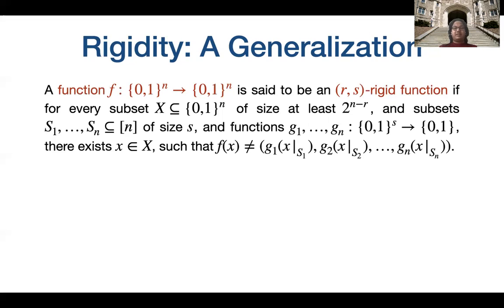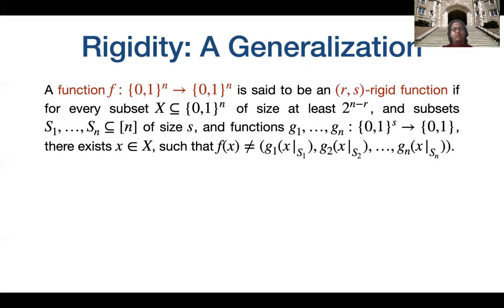For every subset X of {0,1}^n of size at least 2 to the n minus R, it is not possible to find functions g1 to gn and sets s1 to sn such that the output of the function f over this set X can be described by these g1 up till gn and s1 up till sn. The parameters here say that the functions g1 up till gn take as input S bits and output 1 bit, and each of these si's is of size S.